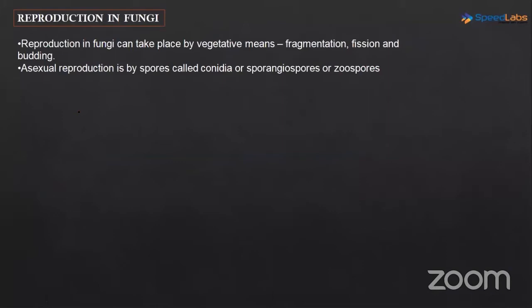Moving on. We discussed how the reproduction is taking place, by vegetative means, by asexual reproduction, and in today's class, we will be discussing, very important, how sexual reproduction is happening in fungi. So vegetative means we already discussed in yesterday's class: the fragmentation, the fission and the budding, how the budding was happening in yeast and an outgrowth was developing on the body of the yeast.